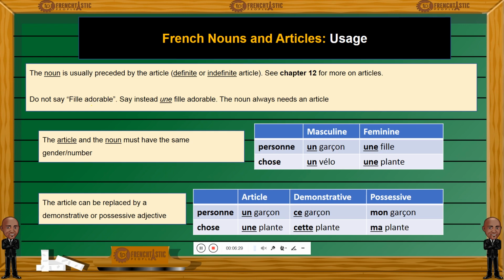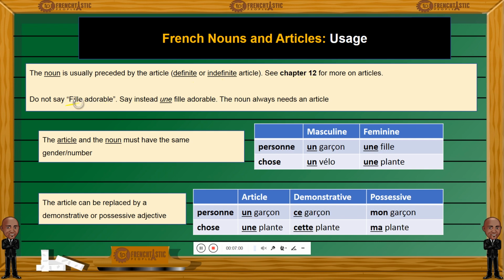Now, the noun, as we said, is usually preceded by the article. The article could be definite or indefinite, and you can read more about that in chapter 12. Now, as I said, in French, articles are not optional. So here, the word fille, girl, adorable girl, nice girl. Fille means girl.